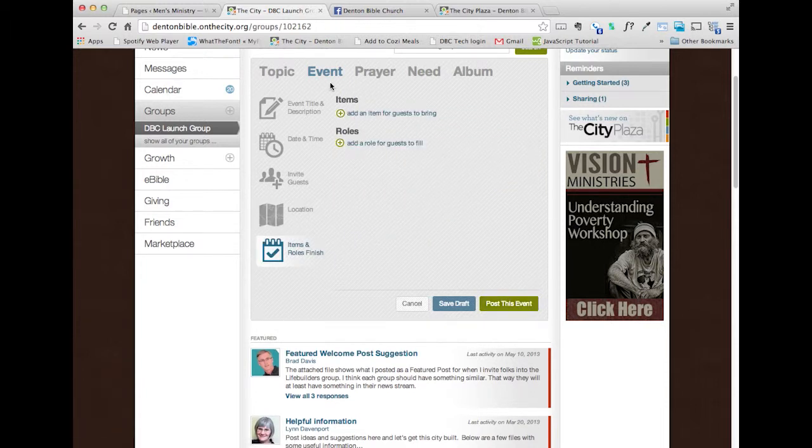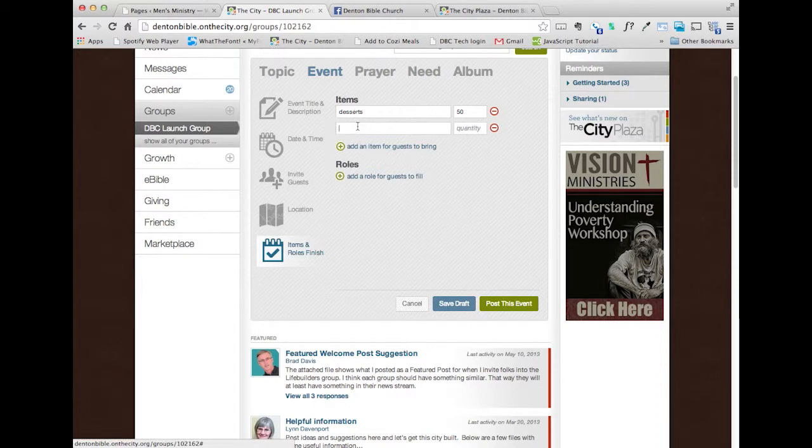Here's where you can do some other neat stuff. In items and roles, you can add stuff that you want people to bring. So if we're having a potluck, I want people to bring desserts, and I want them to bring a lot of them. So I'm going to say 50. And I'm going to add another thing. I also want some people to bring some food.